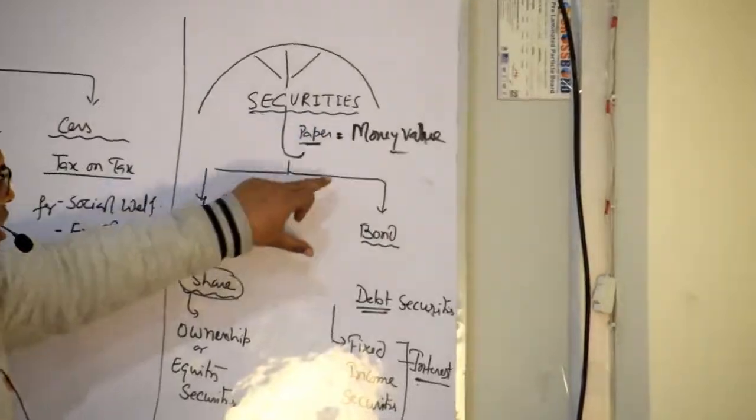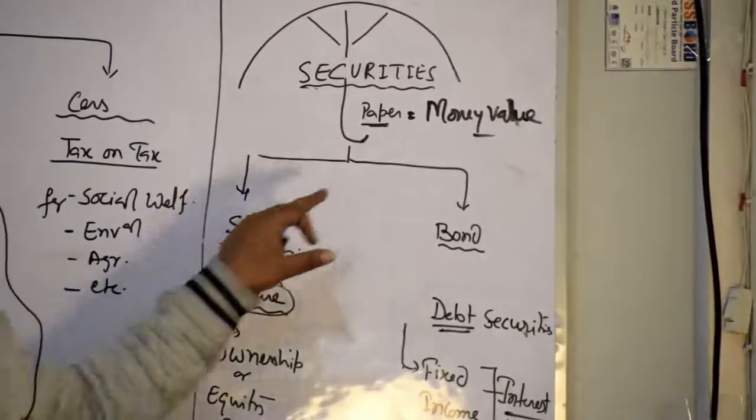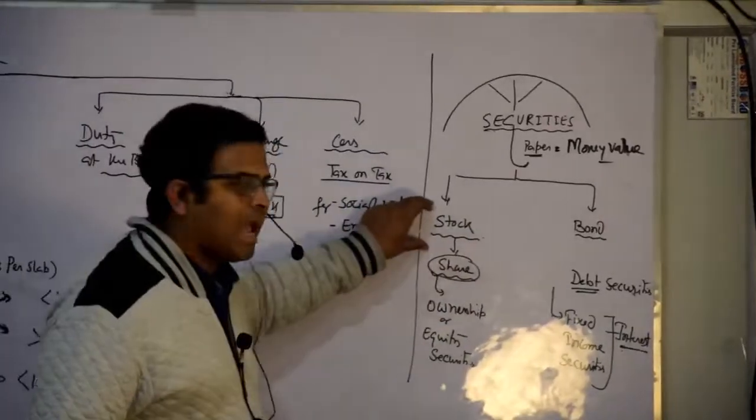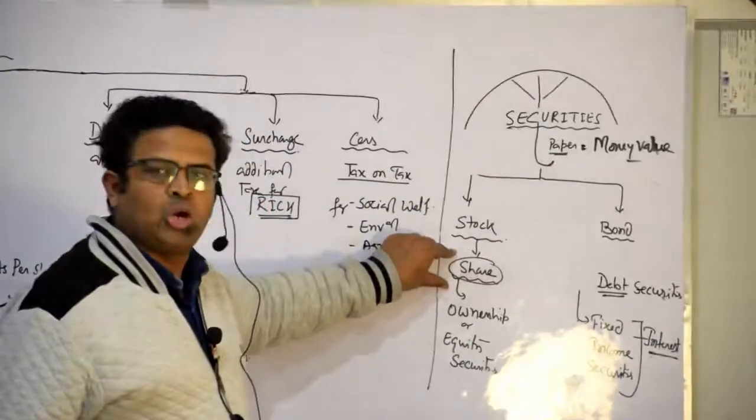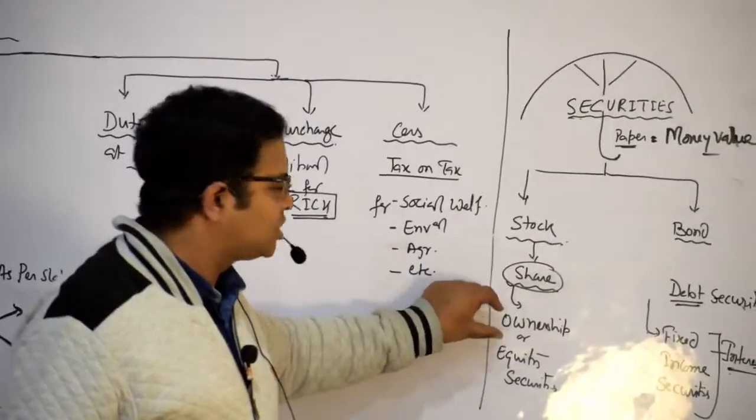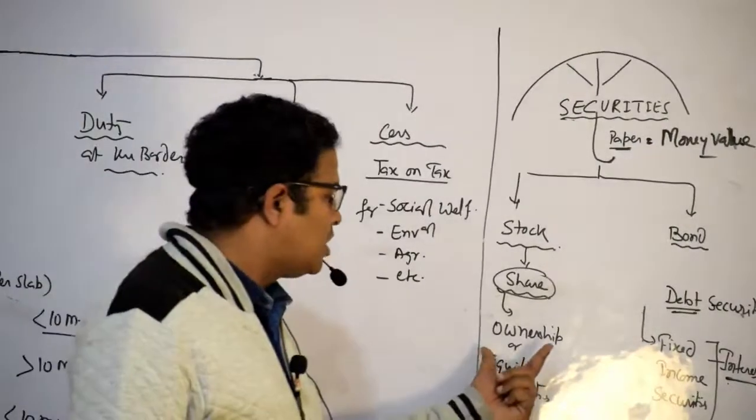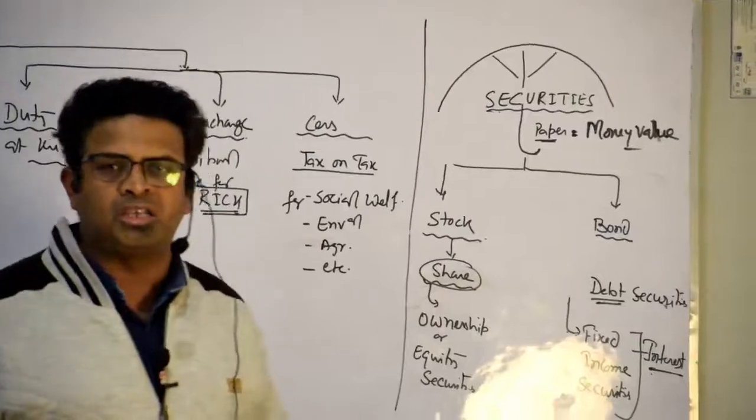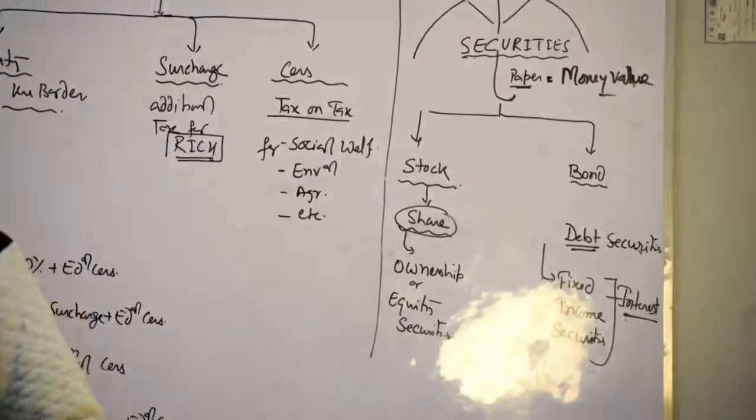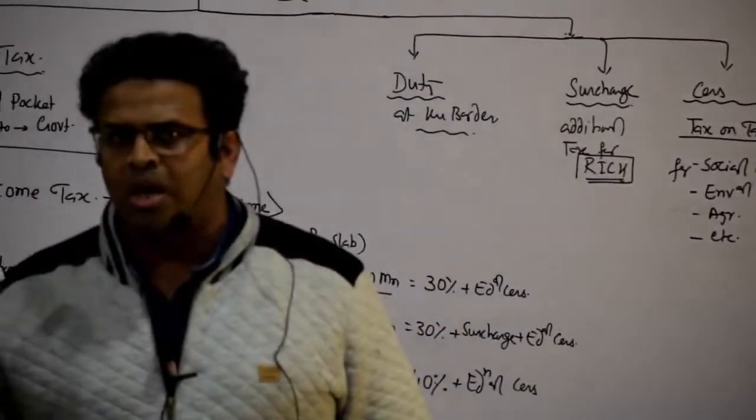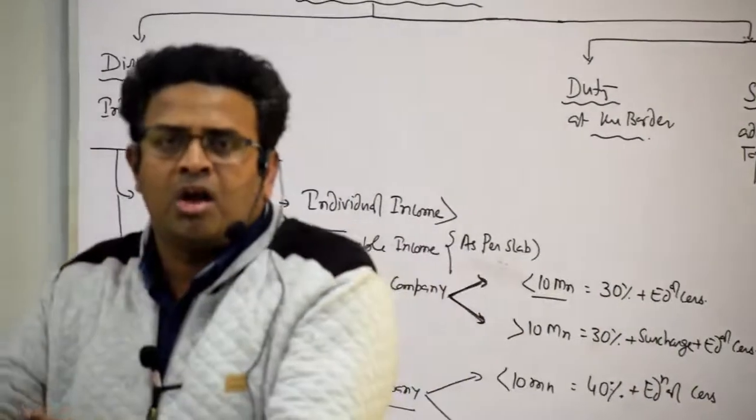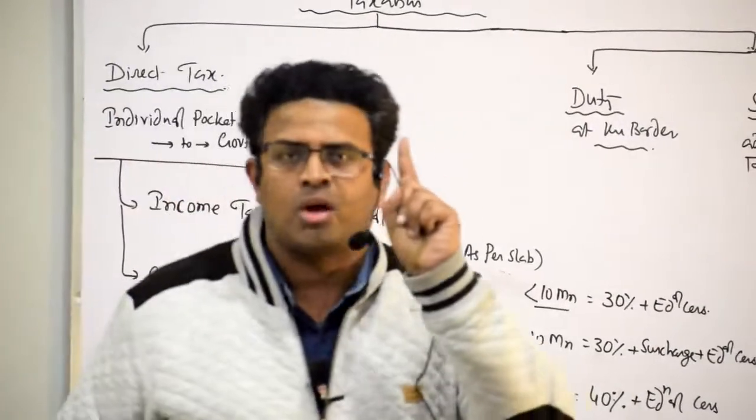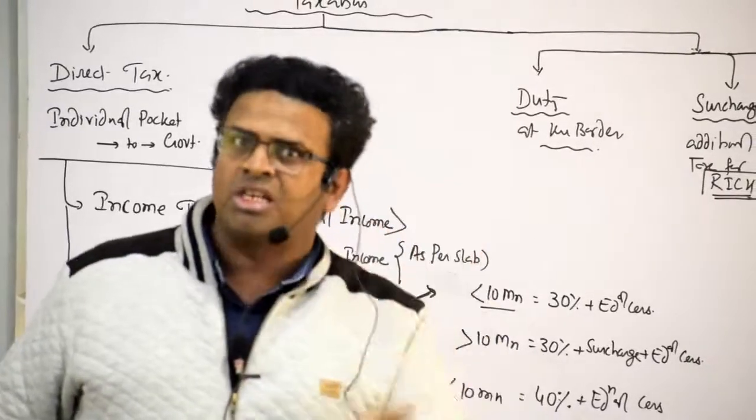There are two types of securities, stock and bond. And what is stock? If I am purchasing a particular share, then I will become a percentage owner of that company, and that is known as an ownership security, or it is known as equity security. It is clear? So stock means that I will become an owner of that company, to some extent, with some percentage. Remember that. And it is a security.